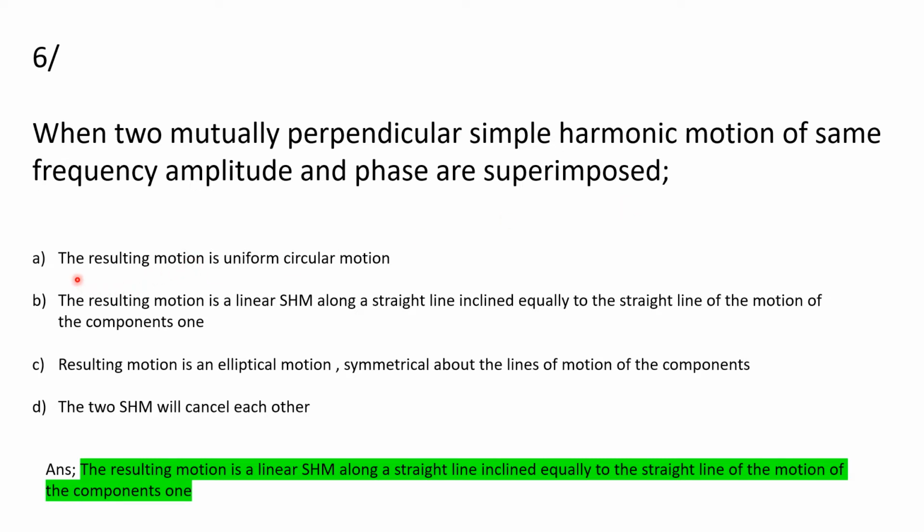The options are: A, the resulting motion is uniform circular motion. B, the resulting motion is a linear SHM along a straight line inclined equally to the straight lines of motion of the components. C, the resulting motion is an elliptical motion symmetrical about the lines of motion of the components. And option D is that the two SHMs will cancel each other. The answer will be: the resulting motion is a linear SHM along a straight line inclined equally to the straight lines of motion of the components.